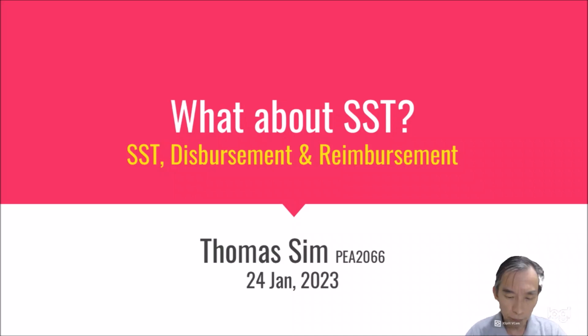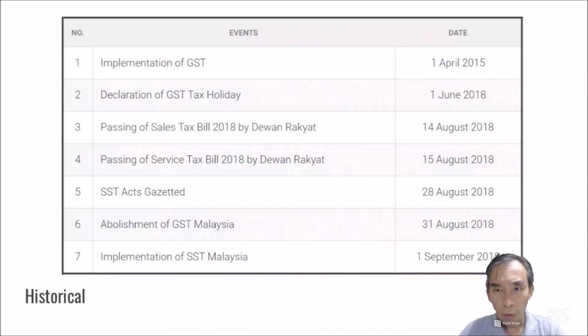Let us begin. So the implementation of the SST actually relaunched from the time of GST in 2015, where it took over the old SST. So in fact we were having old SST, and GST took over on 1st of April 2015. After that, GST continued for a few years until the new government took over from Pakatan Harapan, which won the 2018 election.